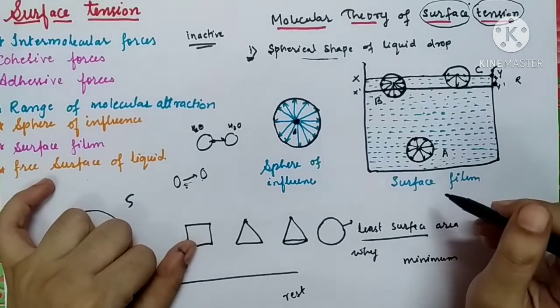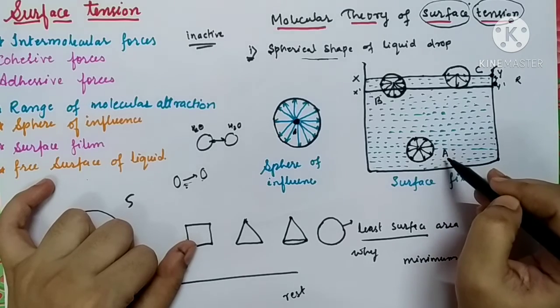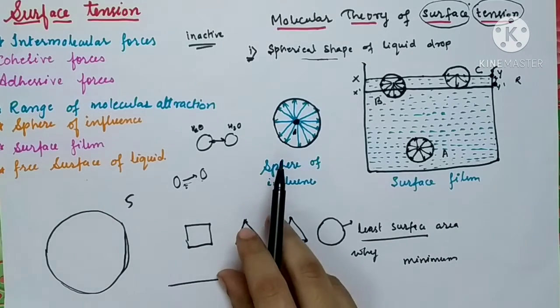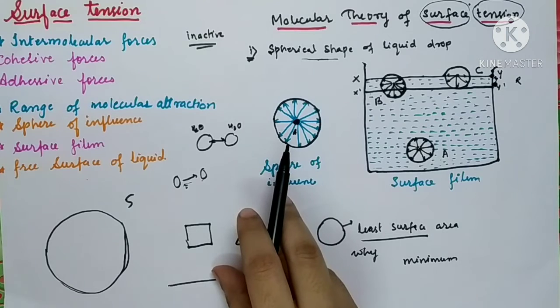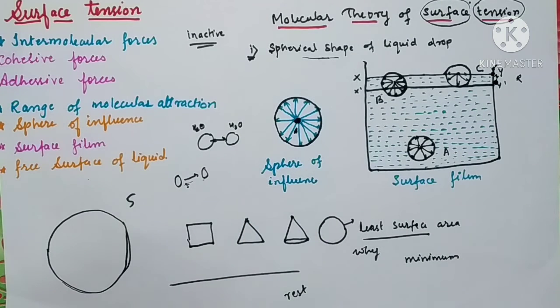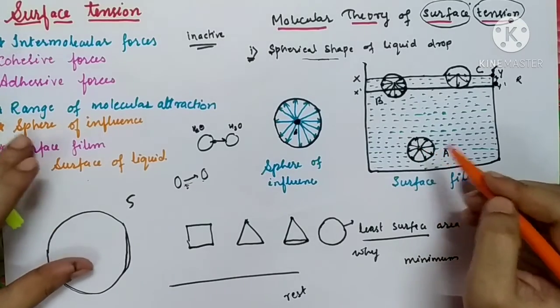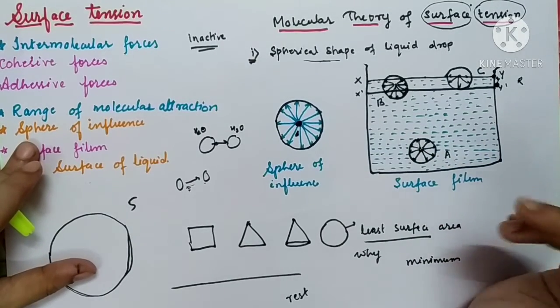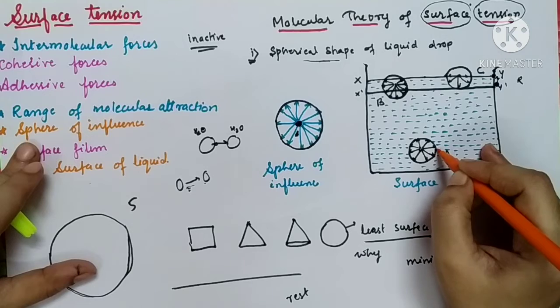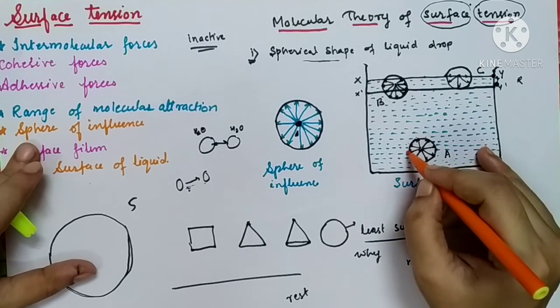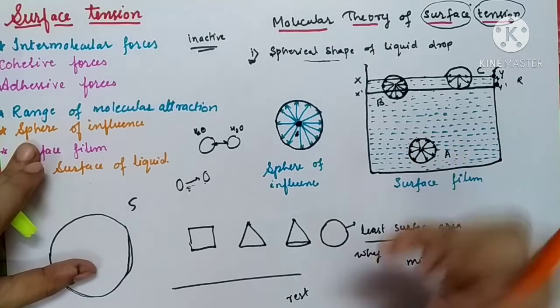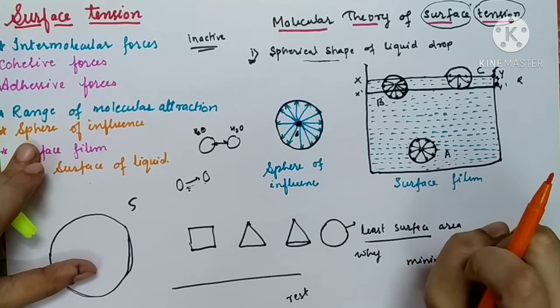Now let us consider three molecules. Molecule A. Concentrate on the molecule A. Where is it situated? What is the location of this molecule? You can say that the molecule A is completely within the liquid. It is completely deep inside the liquid. So we all know that all the other liquid molecules will attract the molecule A, or molecule A is going to attract the other liquid molecules.